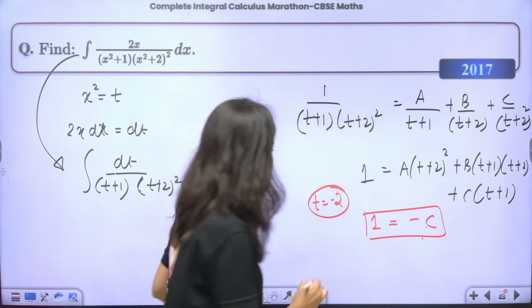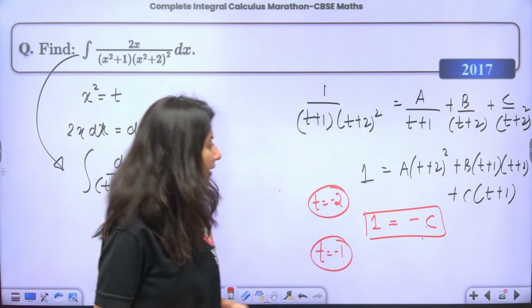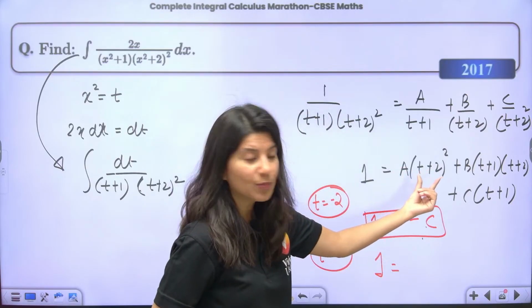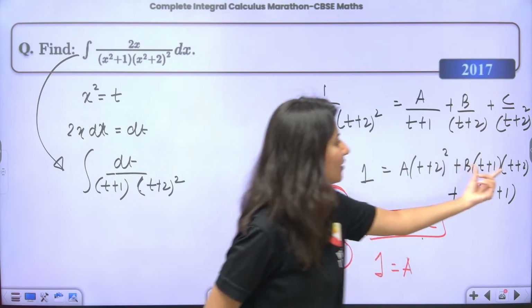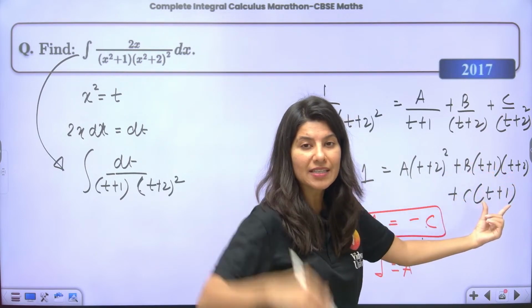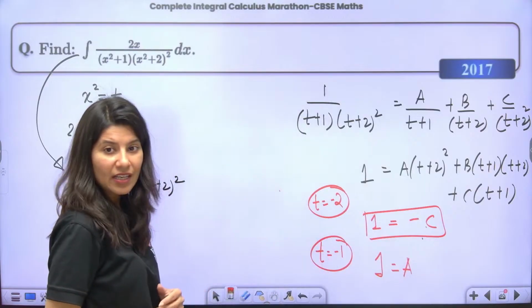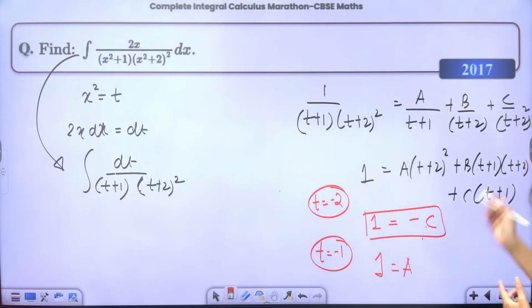Now put t equal to minus 1. So t equal to minus 1, 1 equals A into 1 square. Minus 1 if you put here, 0. Minus 1 here, 0. So A is equal to 1. So you got the value of A, you got the value of C. Now is the time to get the value of B. How to get it?